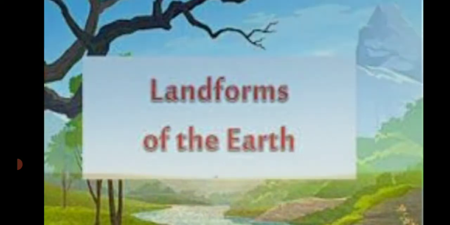Yes. And the earth's surface is not the same everywhere. Somewhere the land is flat, somewhere the land is high. So these different natural features of the earth's surface are called landforms. This is not man-made, it is natural. Sometimes the land is very high like a mountain, and sometimes it is very flat. So these different features of the earth's surface are called landforms.